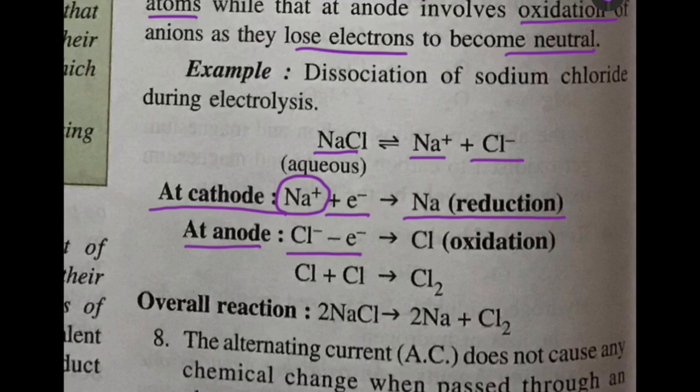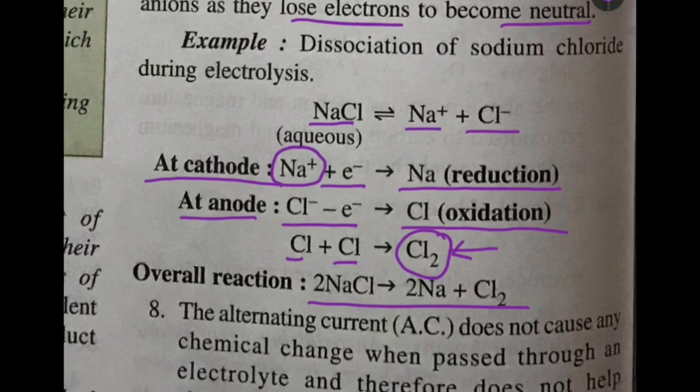Chloride will give away the extra electron it had taken from sodium, and it will turn into a chlorine atom, which is oxidation. Two chlorine atoms will come together to form a chlorine molecule or chlorine gas, a greenish yellow gas, which is liberated at the anode. So this is the overall reaction.